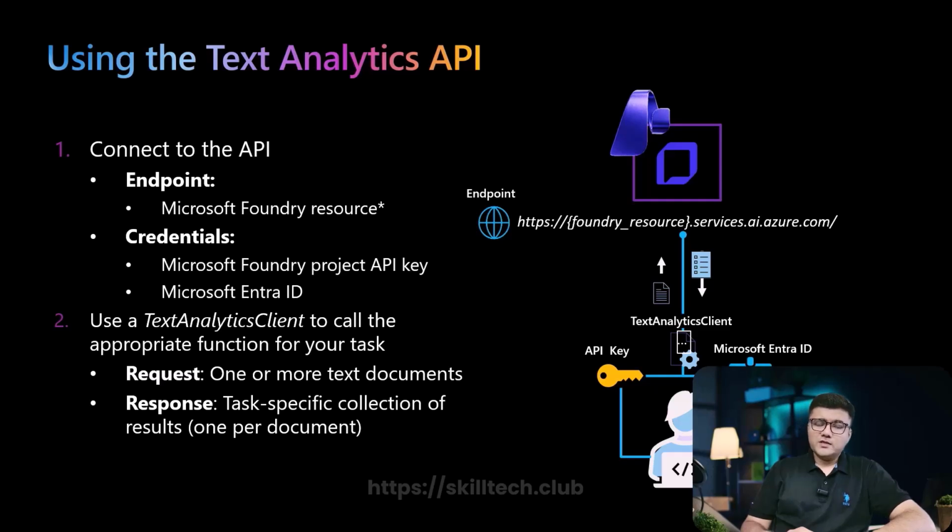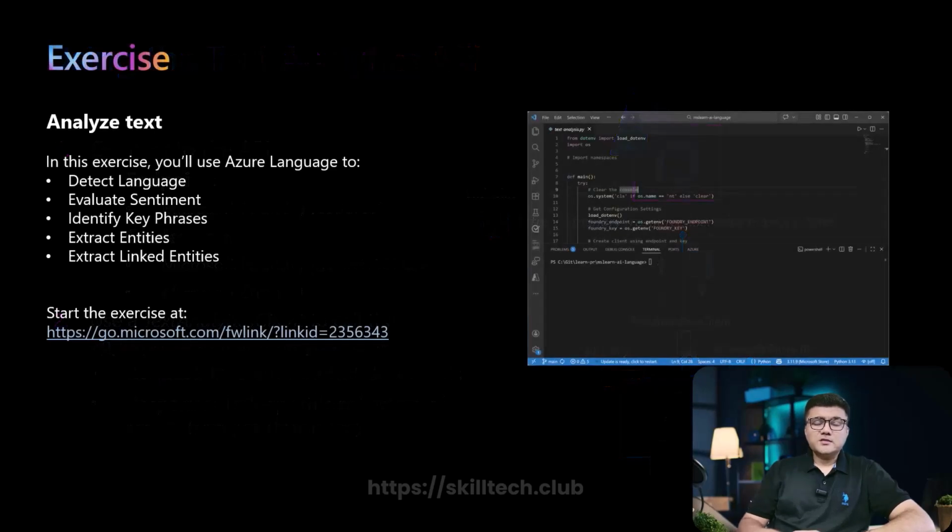We will be working in a request-response manner because it's ultimately a REST API. So we will send one or more text documents and get a response with the task-specific collections of results. Obviously, to understand this you have to first see the lab exercise. In this lab exercise, you're going to use this as an API and follow the request-response model using REST API. Once you understand all those things, we'll see how we can utilize these with the tool. So this is something you can check in the next lab video.